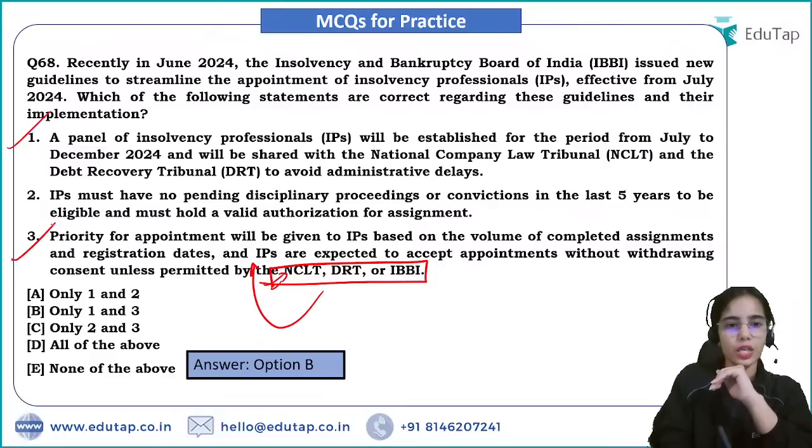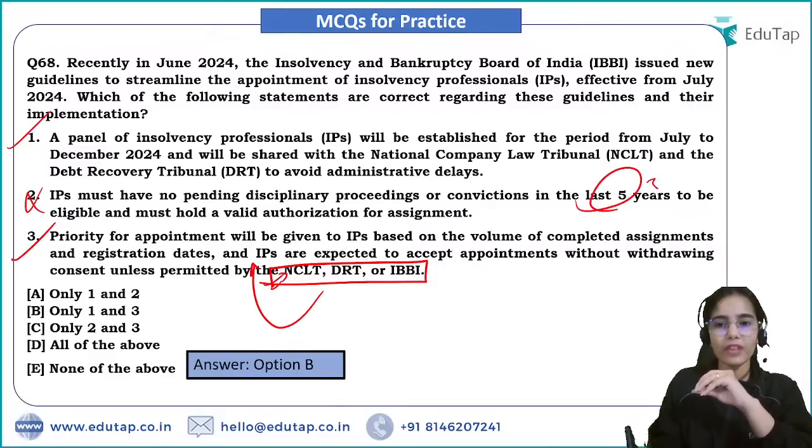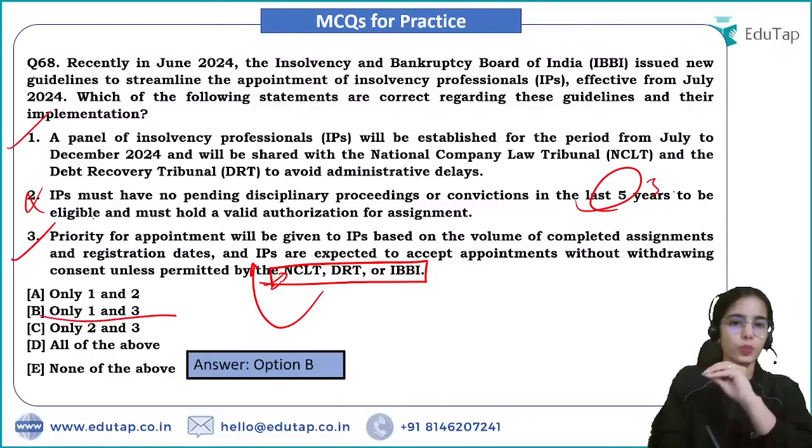So this is also correct. So only the second one is wrong because it is not 5 years, it is 3 years. So 1 and 3 is correct. 1 and 3 is correct.